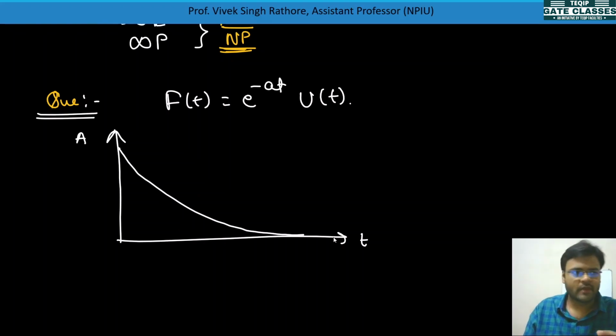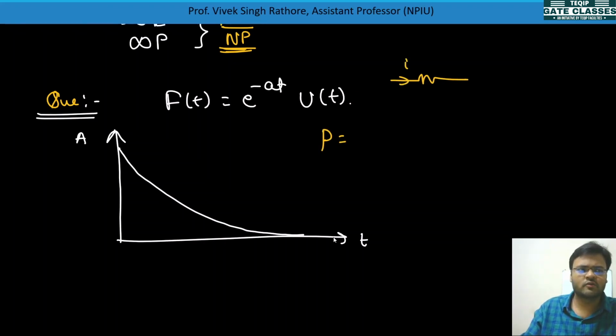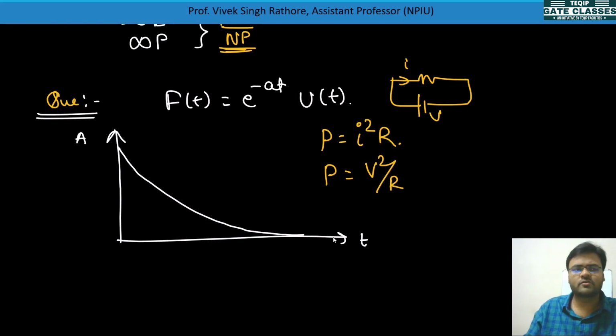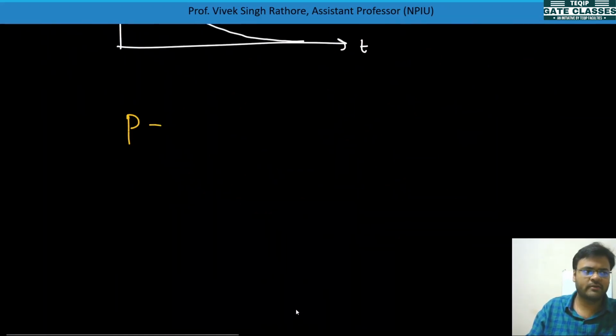So how can we calculate? For calculating energy or power of a signal, first we need to see: if a resistor is there and current is flowing, we can calculate power as P equal to I square R. Or if voltage is there, P is equal to V square by R. So ultimately, if R is constant, power is directly proportional to the square of this function.